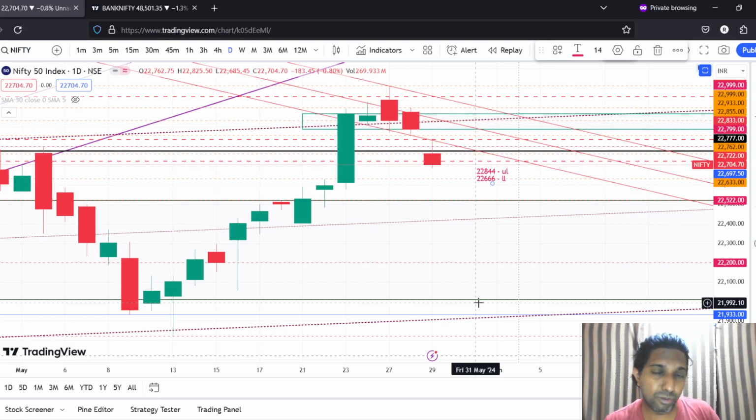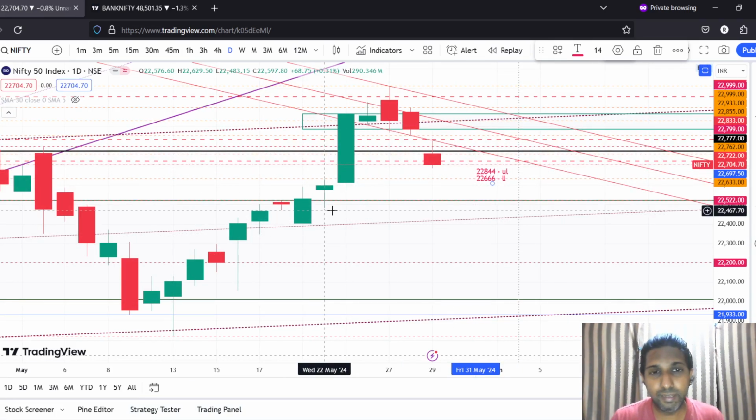Also, the key thing to note here is that DII have been buying all the way through, right? So right from this point till this point, DII have almost been buying on all days. FIIs have been selling on almost all of those days except for a couple of days, right? So FIIs have changed their stance, but DIIs have been very much bullish right from the word go, and that makes it more encouraging that the price may go up.